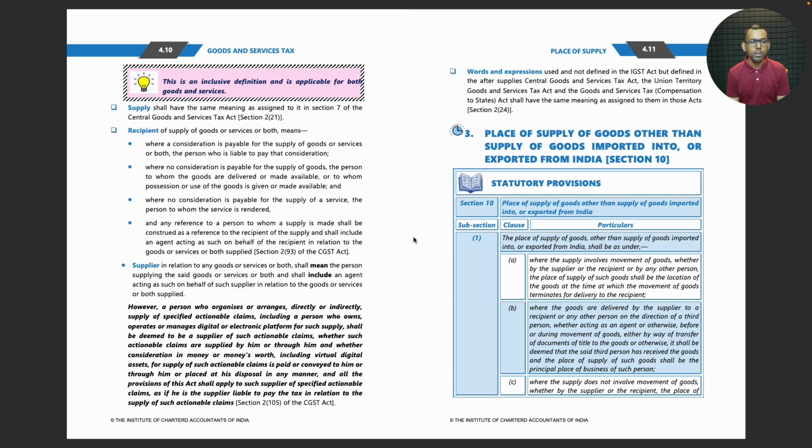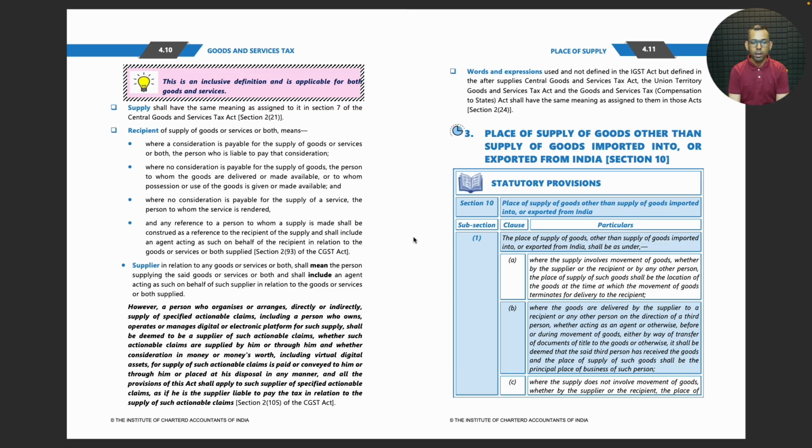Section 2, Clause 21. Recipient of supply of goods or services or both means where a consideration is payable for the supply of goods or services or both, the person who is liable to pay that consideration. Where no consideration is payable for the supply of goods, the person to whom the goods are delivered or made available, or to whom possession or use of the goods is given or made available.